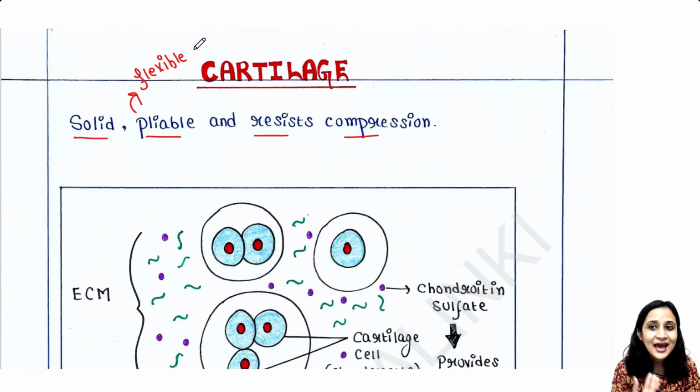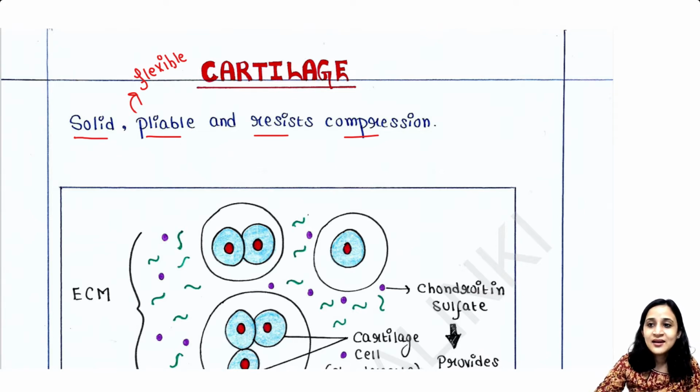We can imagine that our external ear and our nose are made up of cartilages. If I want to bend my ear, I can, right? I can bend my external ear like that. I can bend my nose also like that. But I cannot break them down by compressing them. So that is the main character of cartilage, that it is flexible or pliable and resists compression.